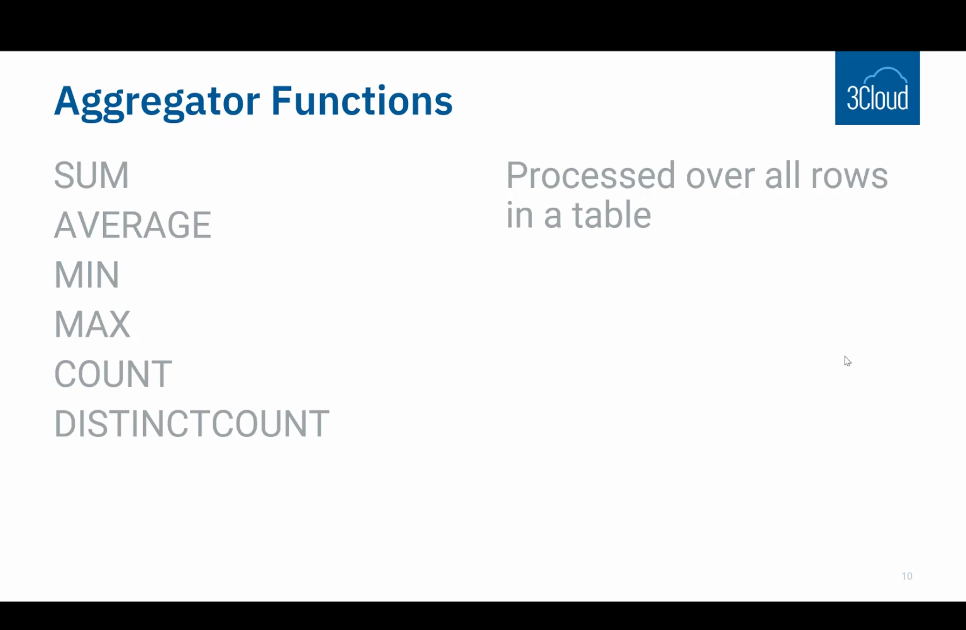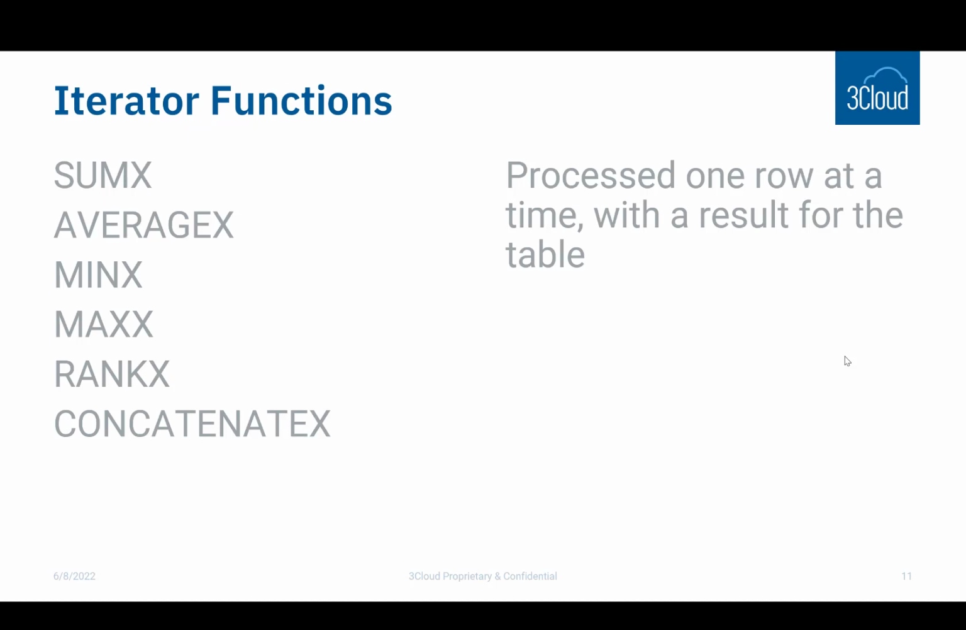Now, there's another set of functions that are called iterator functions. And the difference between an aggregator and an iterator is that rather than processing the sum or the average or some kind of aggregation for all of the values in a column for a given table, this processes an expression one row at a time with a result for the entire table.